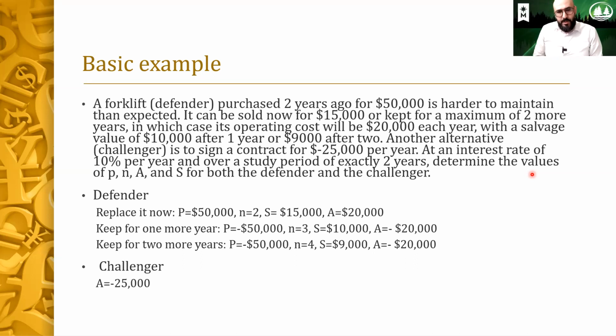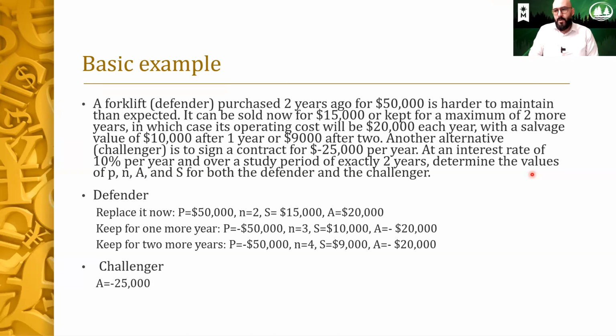The maintenance and operational costs would be $20,000 each year, with a salvage value of $10,000 after 1 year or $9,000 after 2 years. Another alternative is the Challenger, which is to sign a contract for $25,000 per year. At an interest rate of 10% per year, and over a study period of 2 years, determine the values of P, N, A, and S for both the Defender and the Challenger.